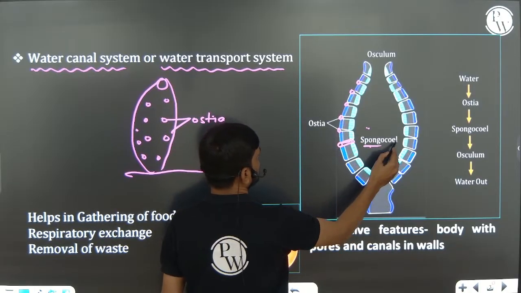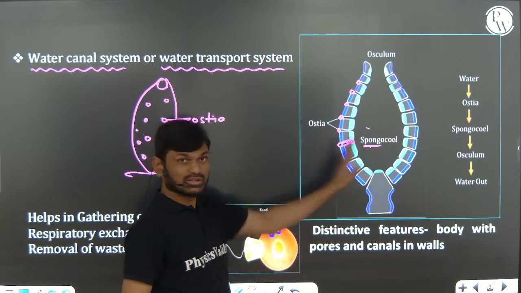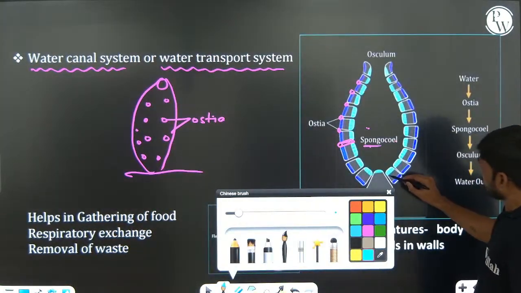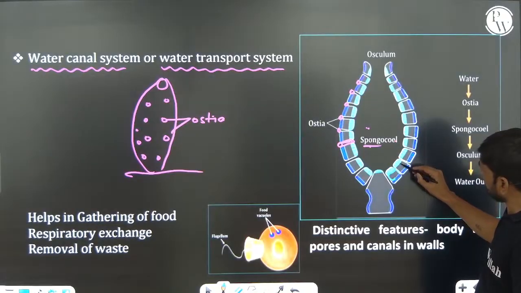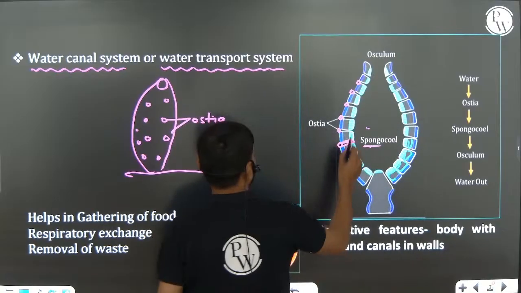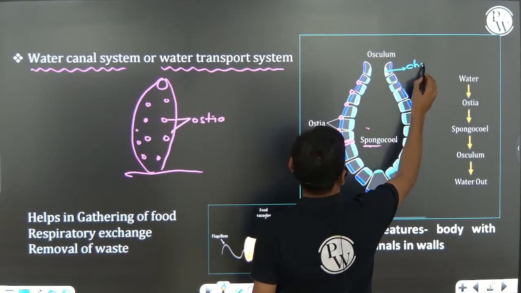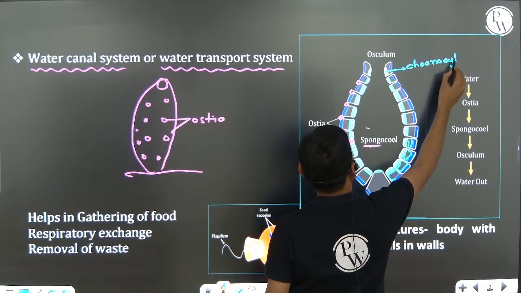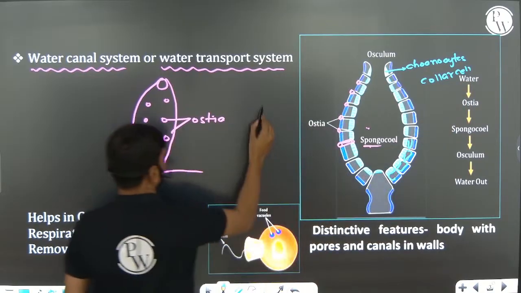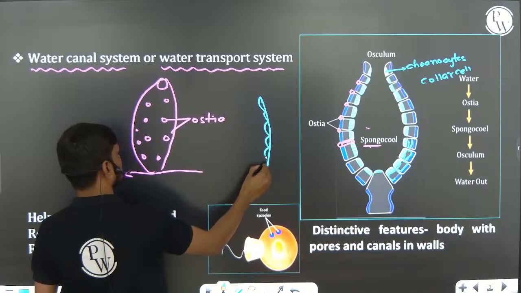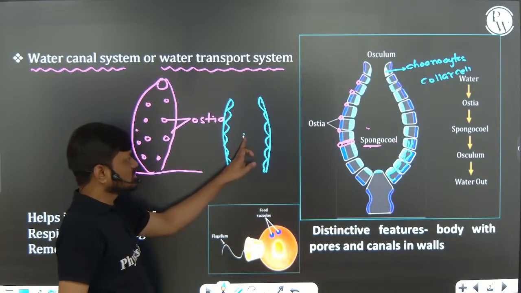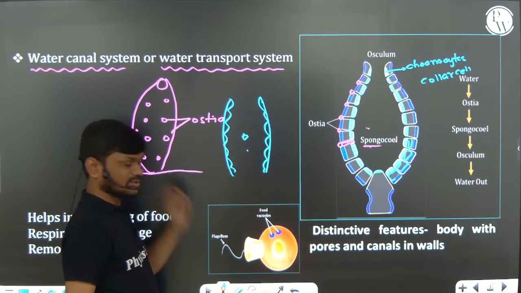That cavity is called the spongiocele cavity. You can see this spongiocele cavity is lined by choanocytes or collar cells. Choanocytes are collar cells. This is the innermost layer, these are choanocytes. So the spongiocele is surrounded by choanocytes.